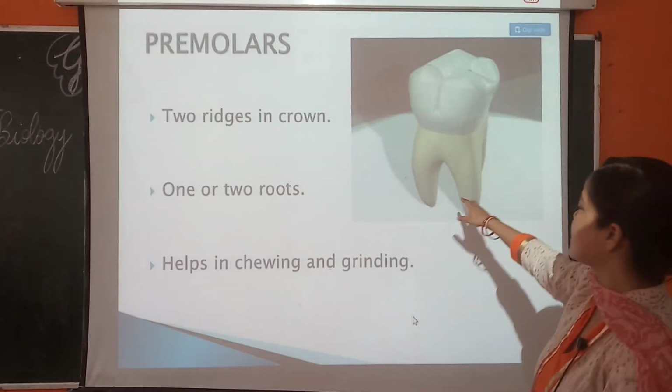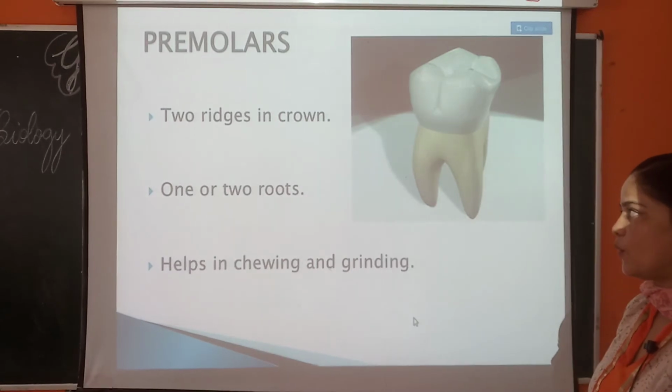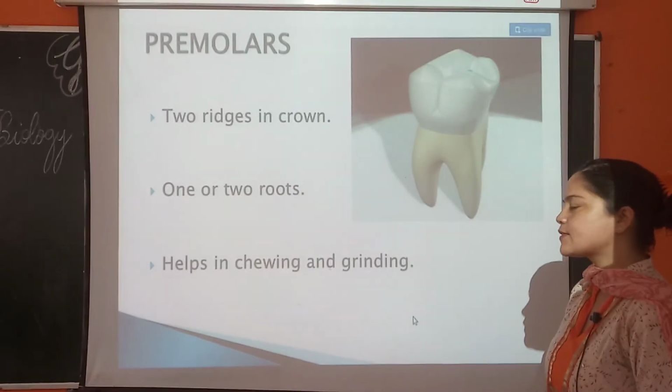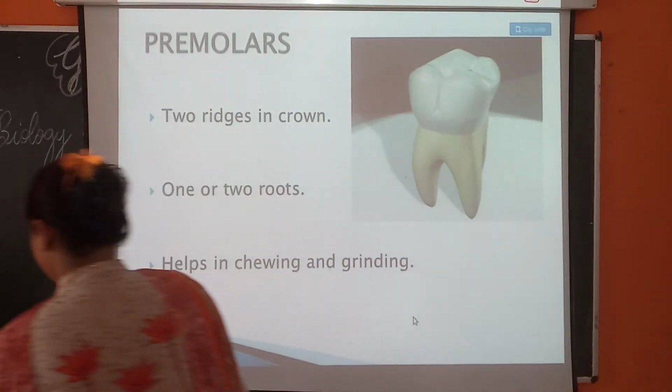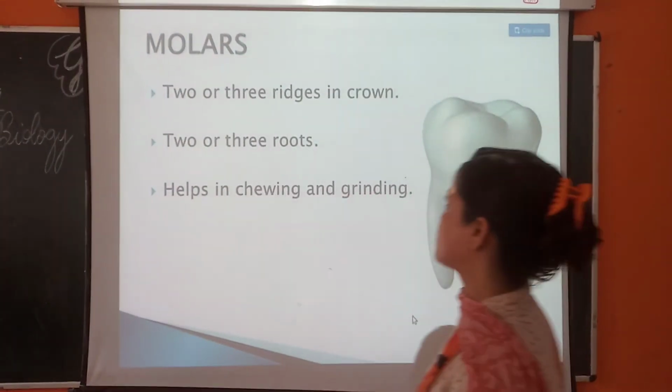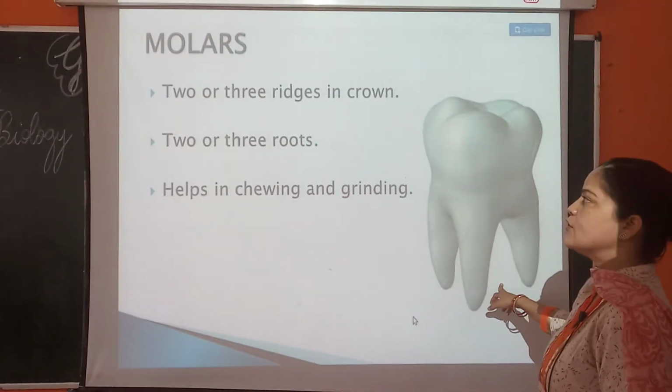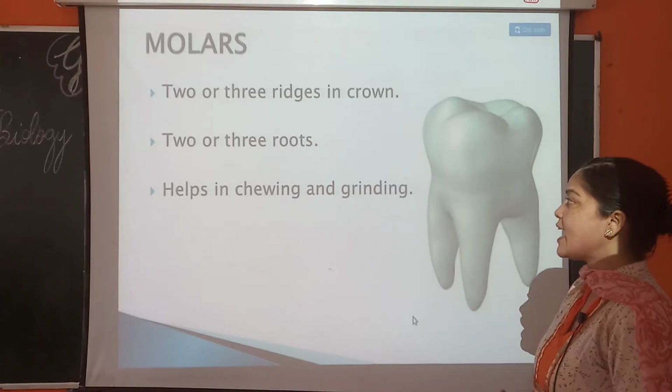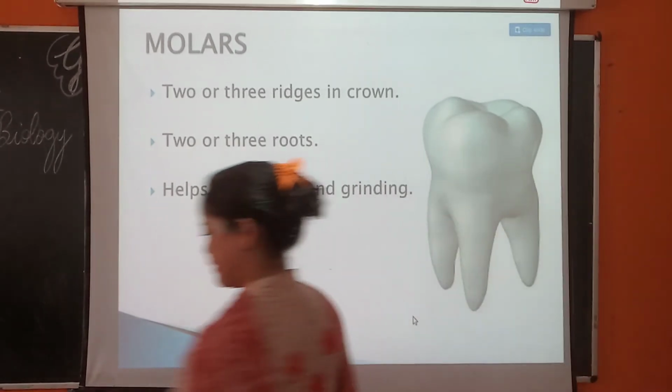Premolars have two ridges in the crown and one or two roots, and help in chewing and grinding. Molars have two or three ridges in the crown and two or three roots, and also help in chewing and grinding.